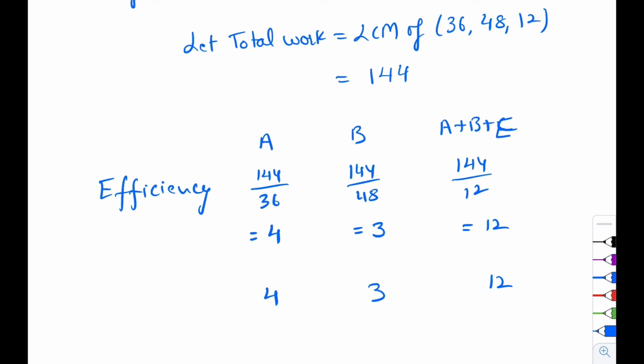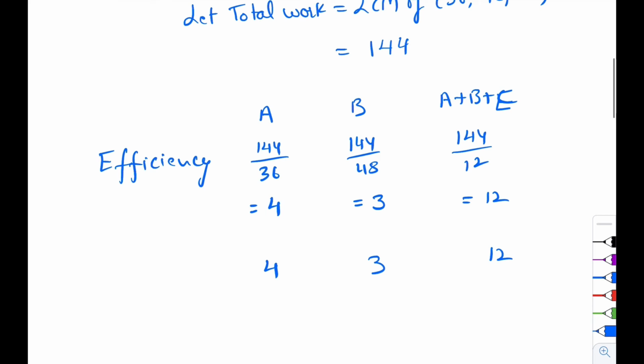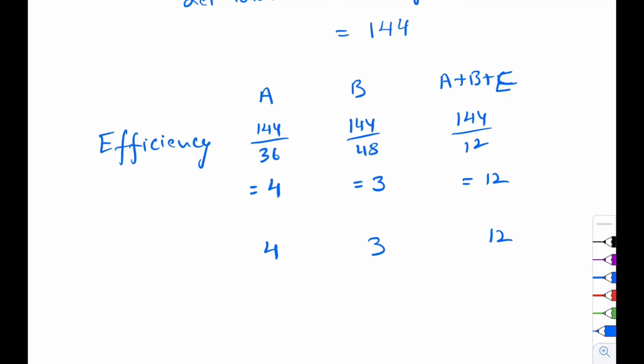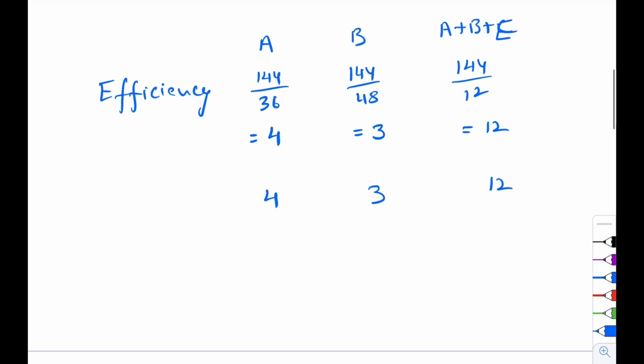And the sum of A plus B is 7 and A plus B plus E is 12. So E's portion is 5. So we can say that A is to B is to E is 4 is to 3 is to 5. सबका मिला के 12 है and A plus B equal to 7. So E's ratio is 5.